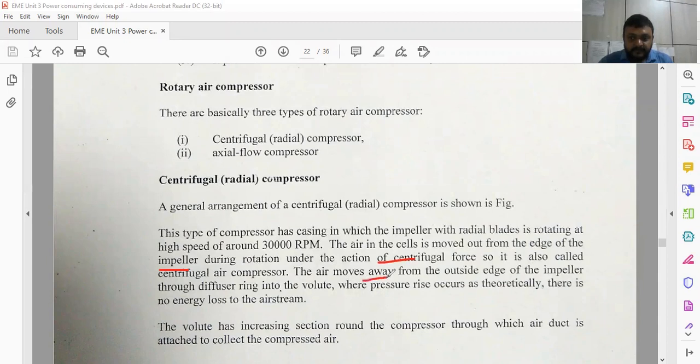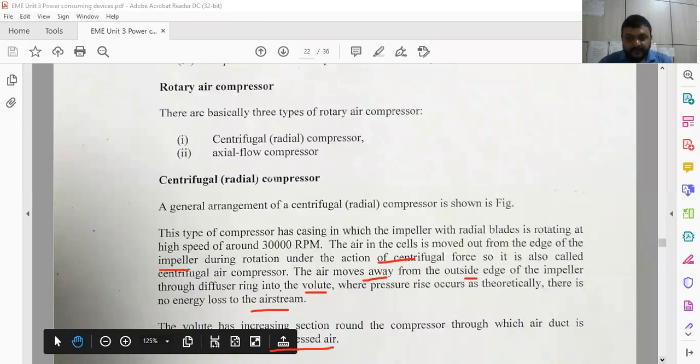Air moves away from the outer edge of the impeller to the diffuser ring and into the volute, where pressure rise occurs, as theoretically there is no energy loss. So pressure is increasing by changing the area, and we are assuming that theoretically there is no energy loss. However, some energy loss is always there, and the volute has an increasing section around which the air duct is attached to collect the compressed air. So it is also called radial compression.